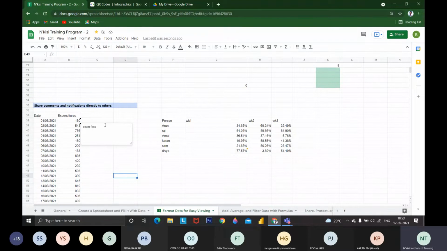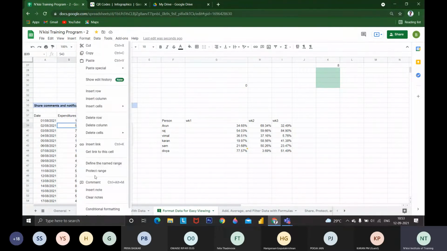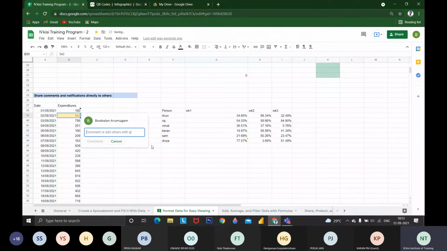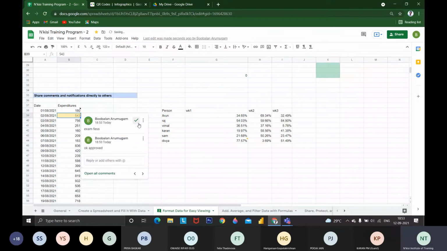But with comments, we are mentioning some people. We can add a comment addressed to specific people, and if you resolve that comment, it will go off. Like I'm going to add this as exam fees. I have commented on this as exam fees, and I'm going to resolve this. Your father says, okay, approved, you can pay your exam fees. He has approved and is resolving. If you click resolve, it will be ticked off.